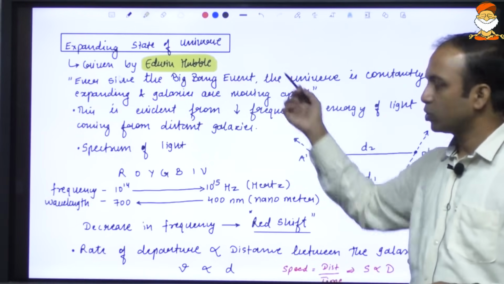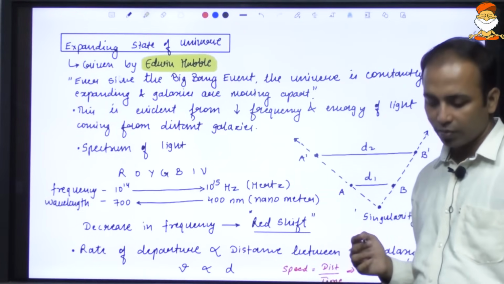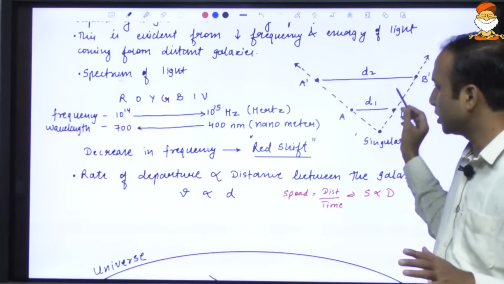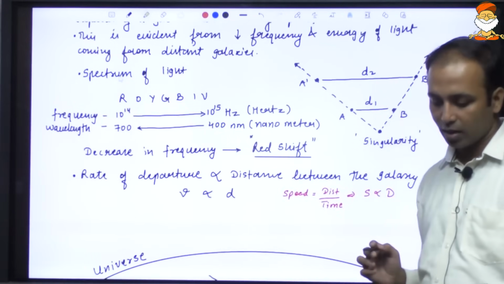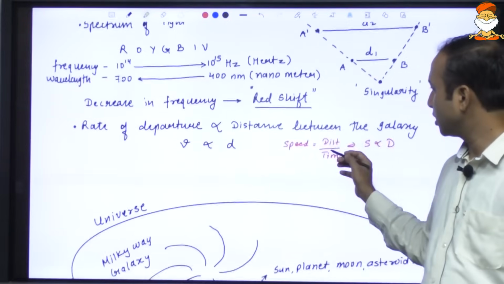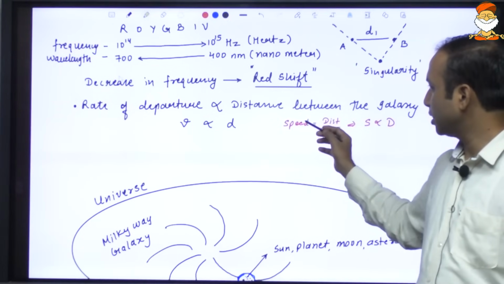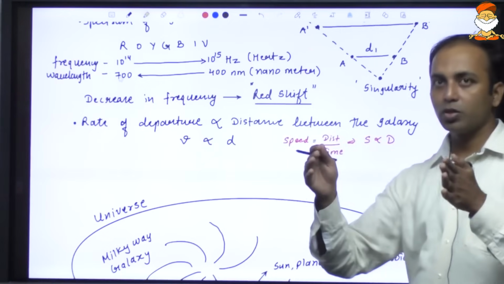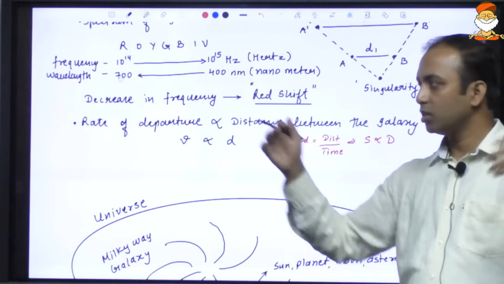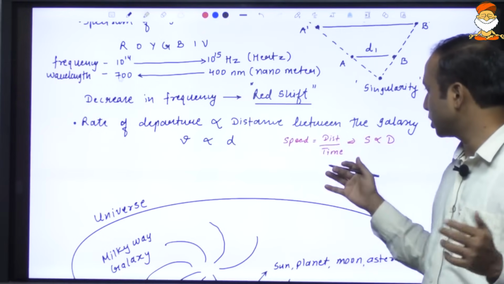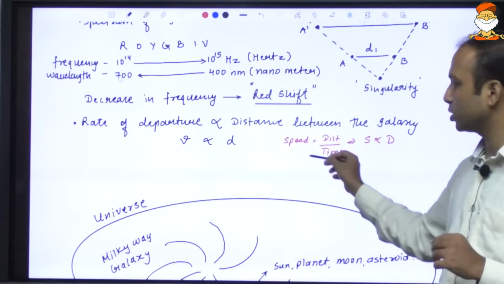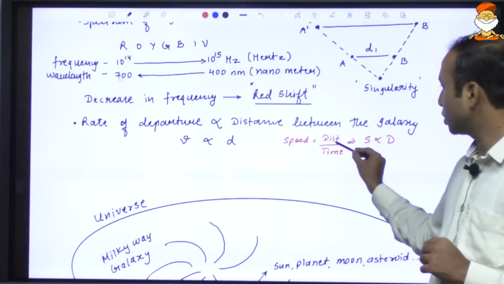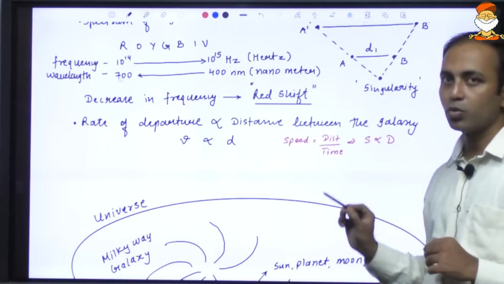This expanding state of the universe was given by Edwin Hubble. It says that from the point of singularity, the universe is constantly expanding, and it is expanding at a speed which is directly proportional to the distance between the galaxies. Meaning, the more the distance, the more is the speed of departure. You know this formula, speed is distance upon time. So speed is directly proportional to distance. More the distance, more the speed.